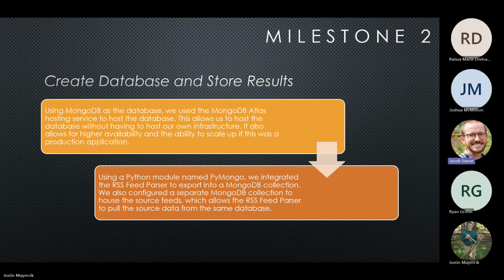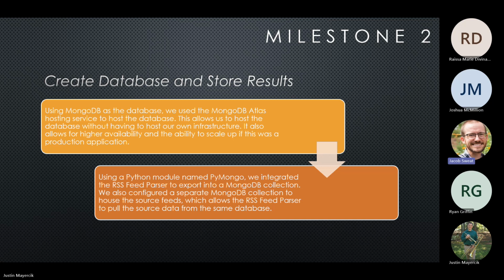We used a Python module called PyMongo, which we integrated into the RSS feed parser. PyMongo is very simple, it just allows us to connect to the Mongo database natively inside of the Python code. Inside of Mongo, we actually have two databases, a development database and a production database. In each database, we have two collections, an RSS sources collection and a feed data collection. The sources are pulled down and the code processes the sources.